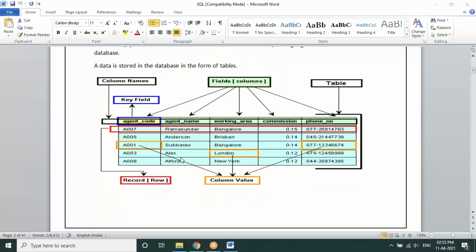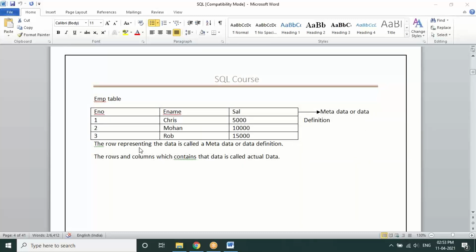Now, whenever we say a structured table, each table consists of its structure along with the data types. In SAS, we have worked with only two data types: numeric and character.